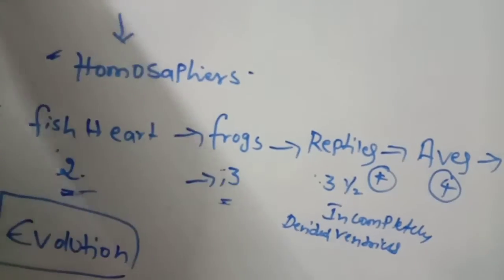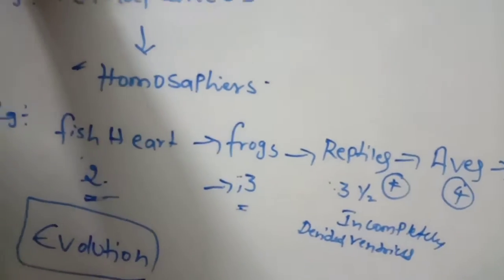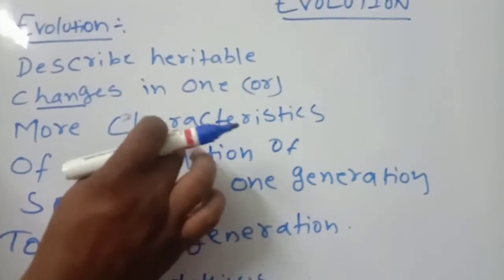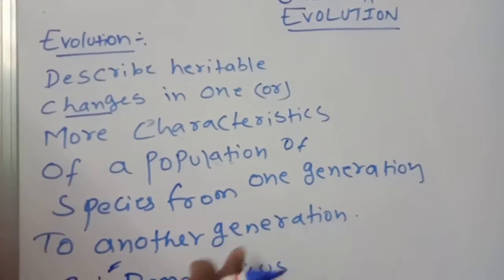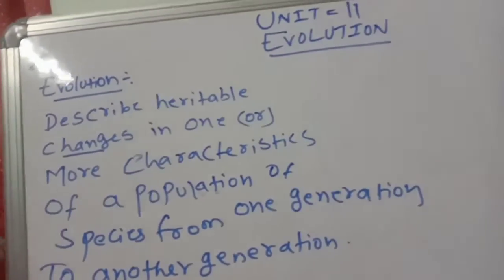That kind of changes, only heritable changes in one character or many characters of a population of a particular species from one generation to another generation, is called evolution.